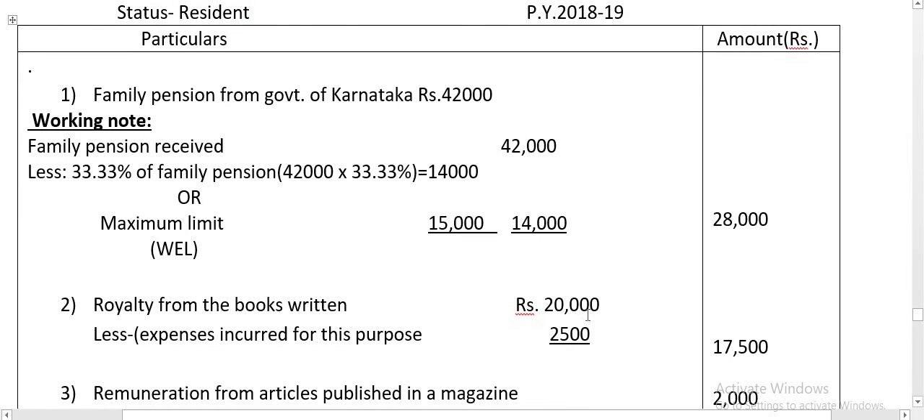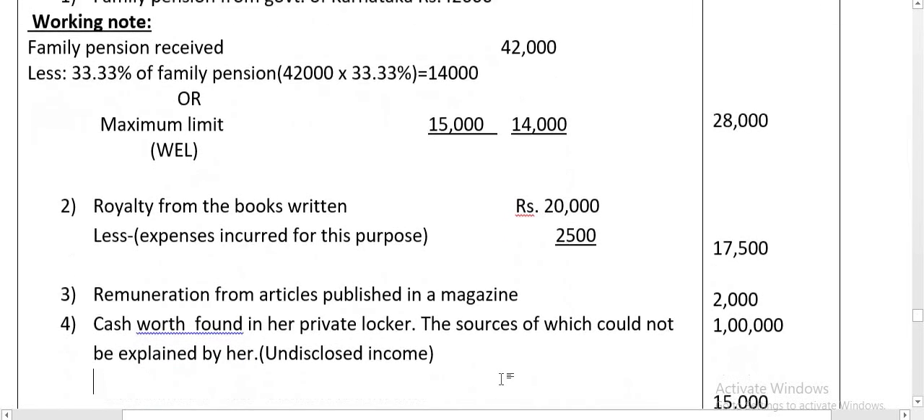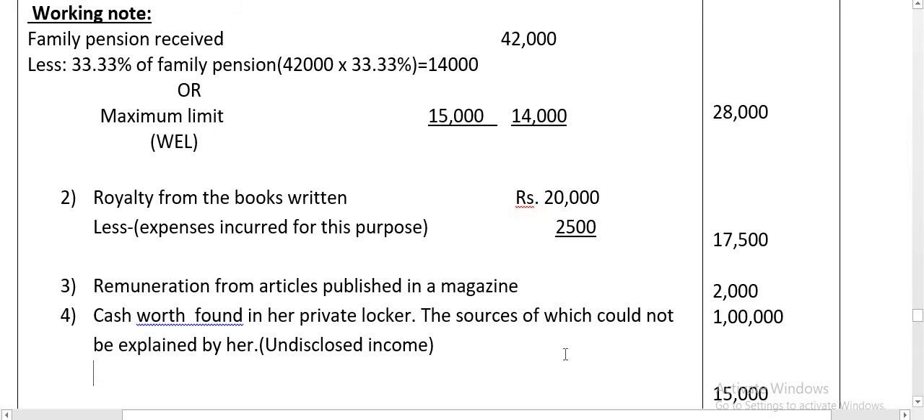Royalty from the books written 20,000. Expenses incurred for this purpose, that is 2,500. So taxable amount 17,500. Next, remuneration from an article published in a magazine 2,000, directly taxable. Cash worth found in her private locker, the sources of which could not be explained. It means undisclosed income. So it is directly taxable, 1 lakh rupees.